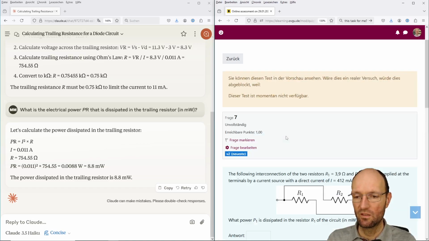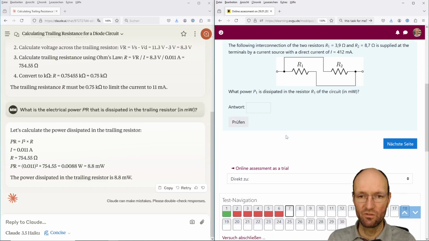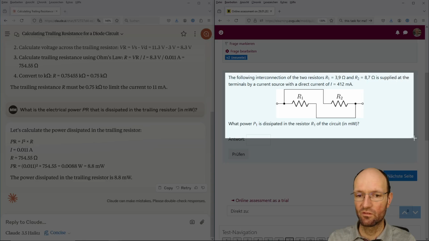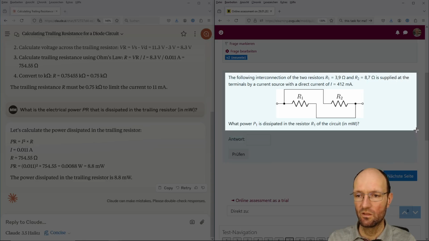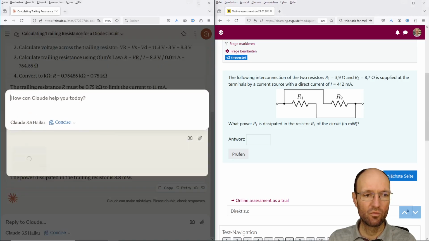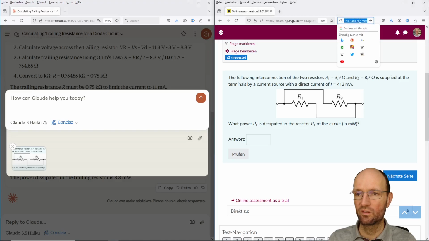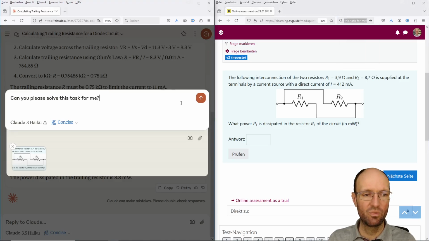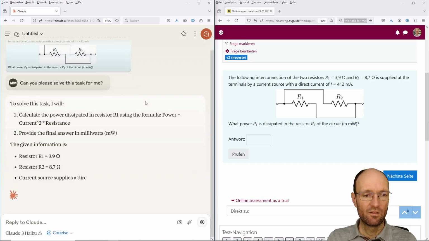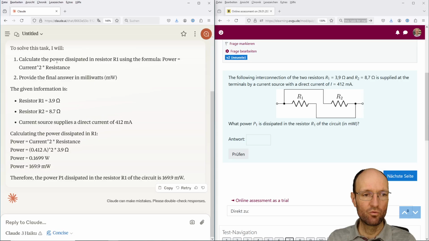And now the question is, the following interconnection of two resistors and so on is supplied at the terminals. I have to open up a new window and once again ask, can you please solve this task for me? So to do this, we need to calculate the power dissipated in the resistor, current squared times resistance.